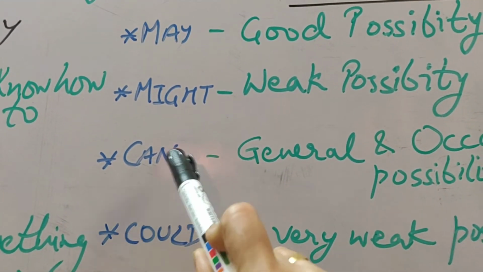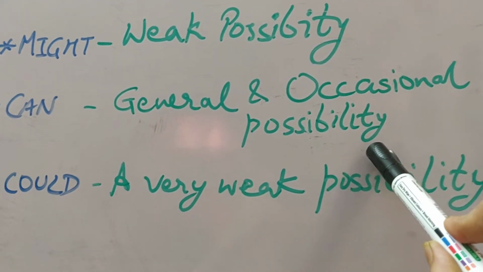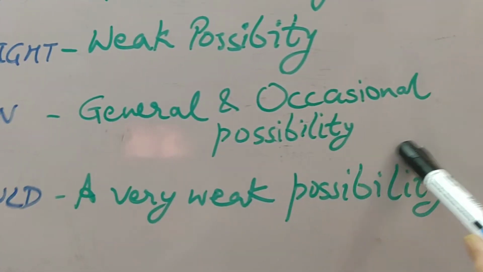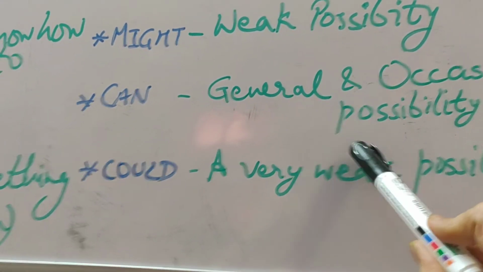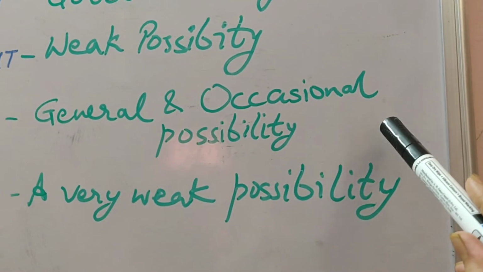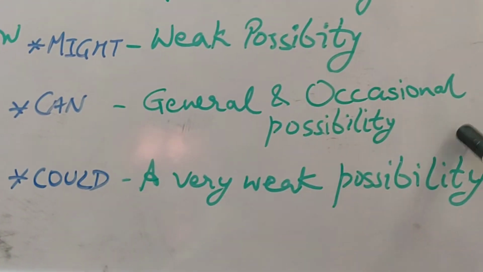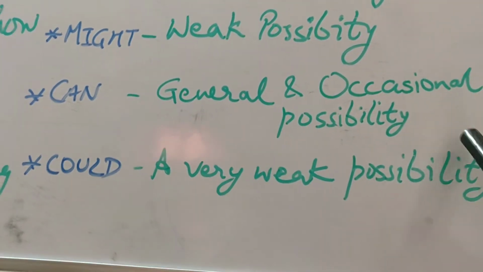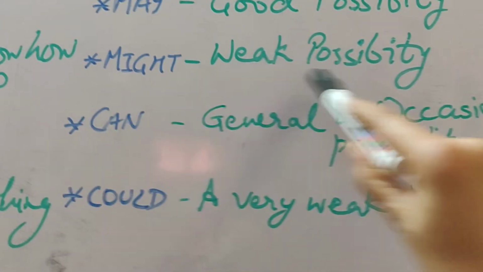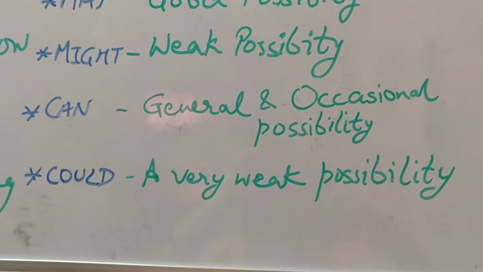Now come to can. Can means when there is a general and occasional possibility. Like if you say that I can come with you for the trekking. So in this situation of trekking, there is a possibility that I can come with you. Or if you say Sarita can dance in your birthday party. So during your birthday party, Sarita will dance. It's an occasion, and in that occasion only there is a possibility that she will dance. Otherwise she will not dance. So there is a general and occasional possibility.